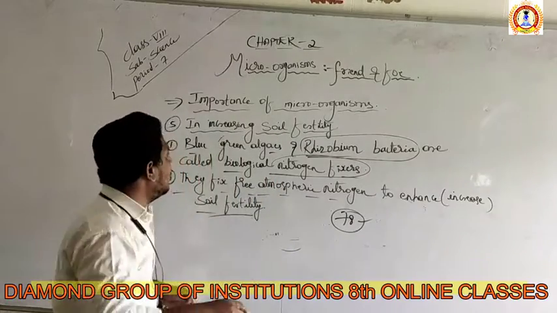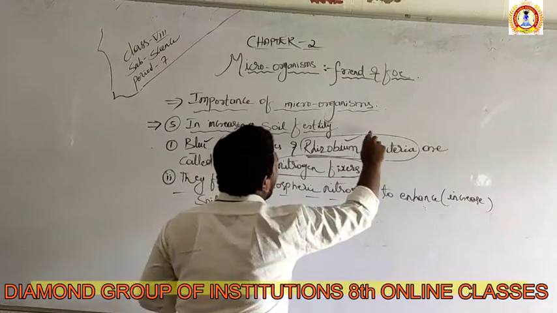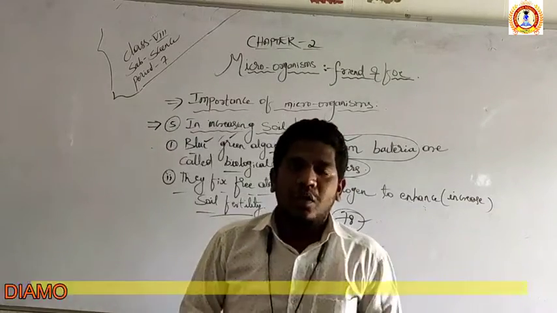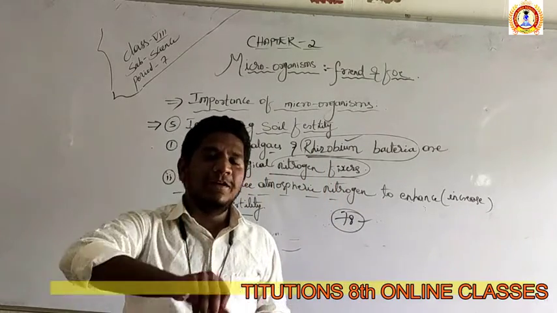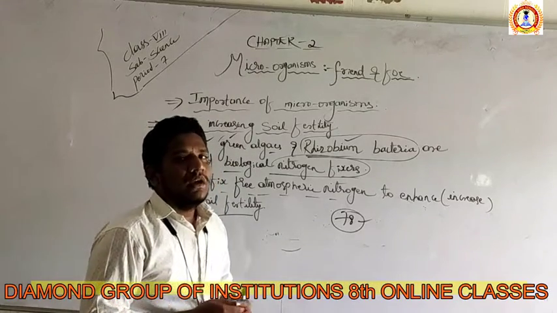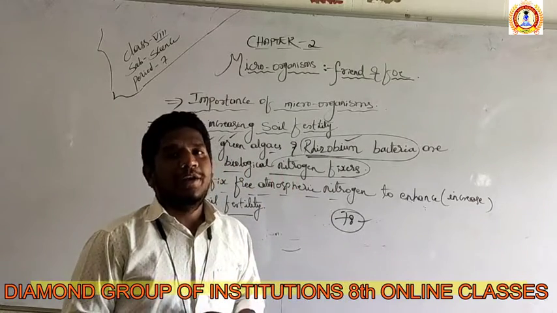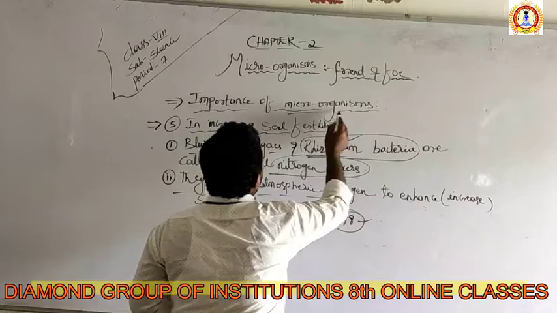Then who is on the ground? The blue and green algae and also the bacteria called rhizobium. So these are on the soil, on the earth. They are going to take that nitrogen and fix it, which is called the nitrogen fixation process. So who is helpful for this nitrogen fixation? They are again microorganisms.